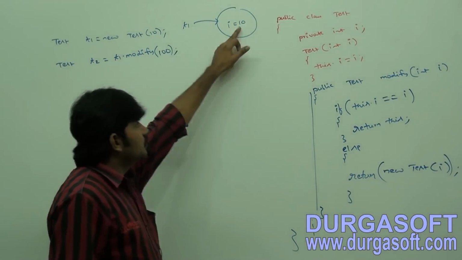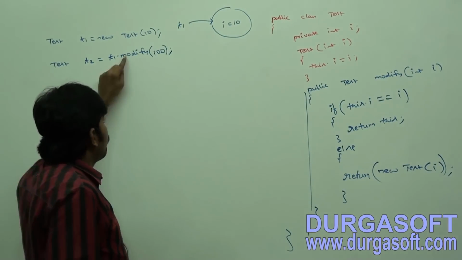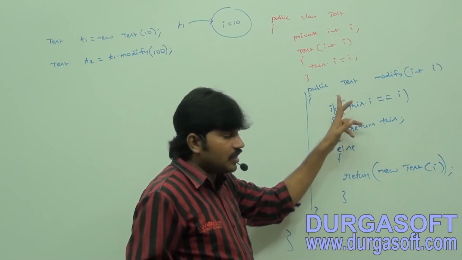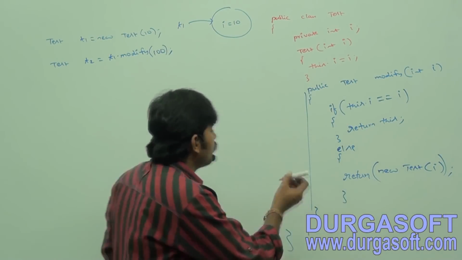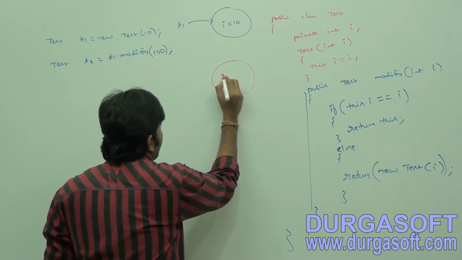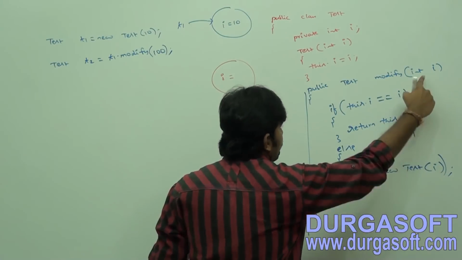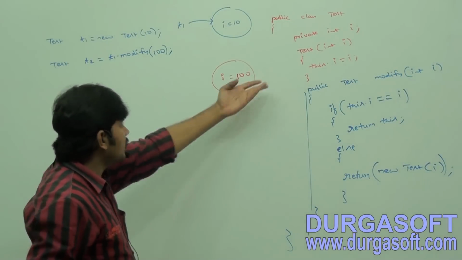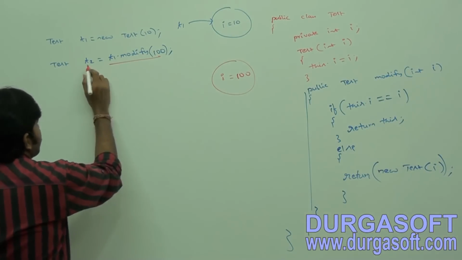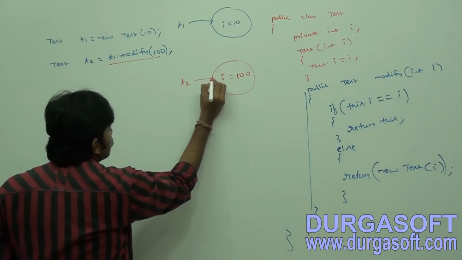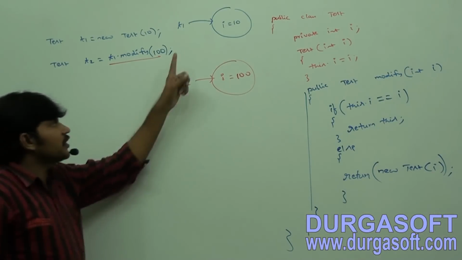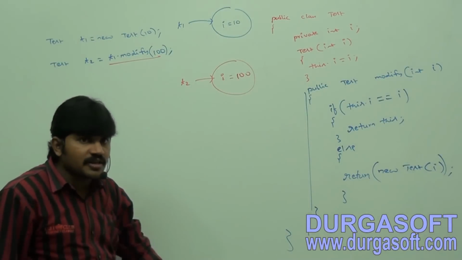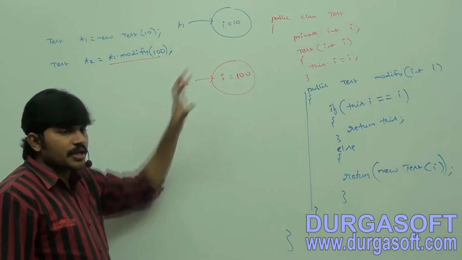Current object I value. What is the current object I value? 10. But this I value, what is that? 100. Both are the same or not the same? Not the same. Else part. Create a new test object with this I value. What I value are we passing? 100. Return that object. Now this returned object I am taking with T2. So once we create a test object, we can't perform any change. If you try to perform any change, we are creating a new object.